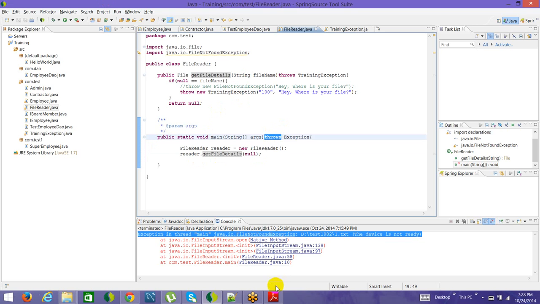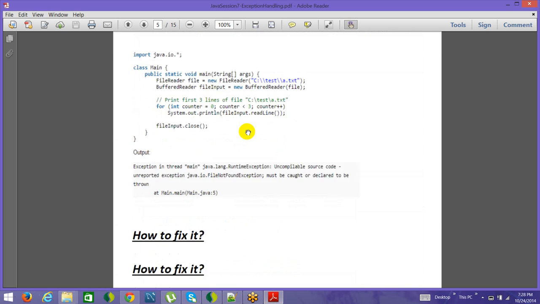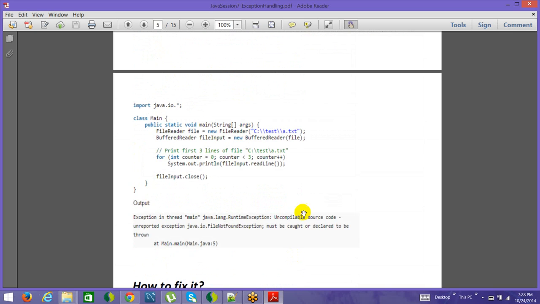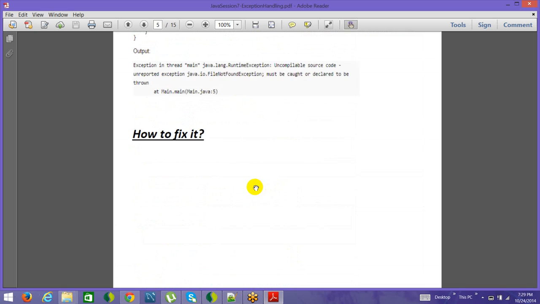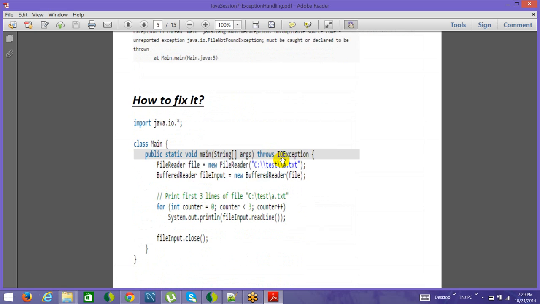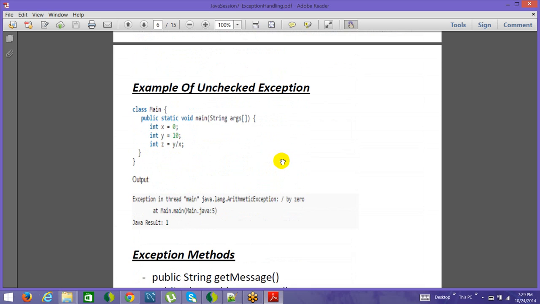All right. So let's go back to the example here. Sorry, I'm in the PDF here. So this is the exception which was described, and this is where we went back to the coding. How to fix it is you add this throws IOException. Now coming back to what is an unchecked exception. If you see here, int x is 0, int y is 10, and int z is y by x. At compile time, Java doesn't try to do all the divisions and see whether it works fine or not. Why? Because in most scenarios it doesn't know what the values of y and x will be. Most scenarios are not as simple as this one. So one of the rules in the compiler is not to check for such values. It just checks y by x and it looks valid, right?